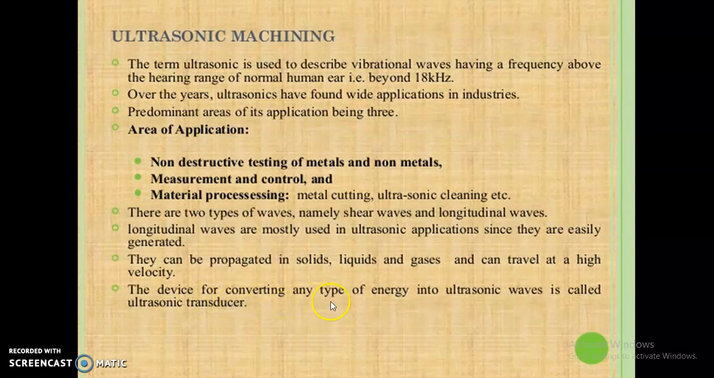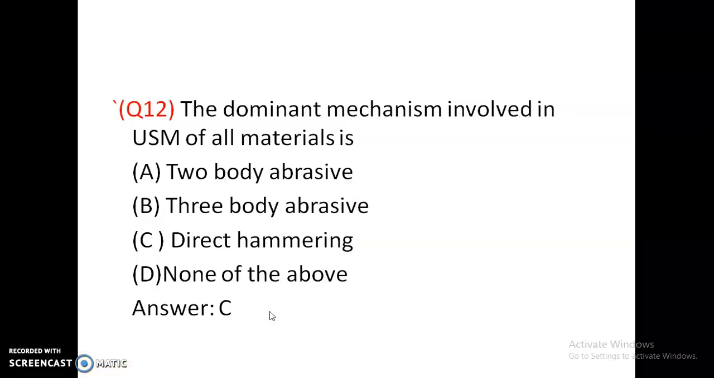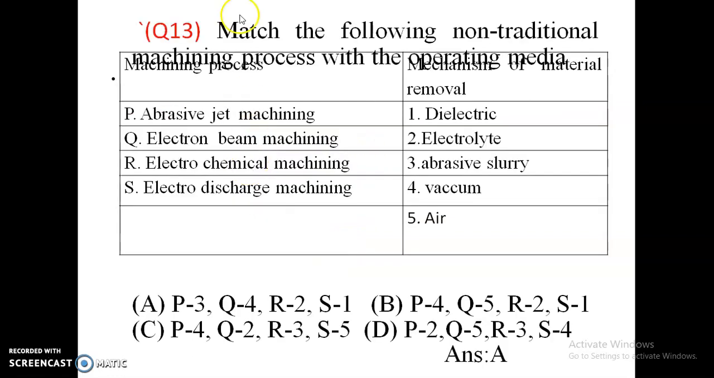The device for converting any type of energy into ultrasonic waves is called the ultrasonic transducer. Two types of transducer, magnetostrictive transducer and piezoelectric transducer, are used in ultrasonic machining. The dominant mechanism involved in ultrasonic machining of all materials is: two-body abrasive, three-body abrasive, direct hammering, none of the above. Direct hammering mechanism is used in ultrasonic machining.